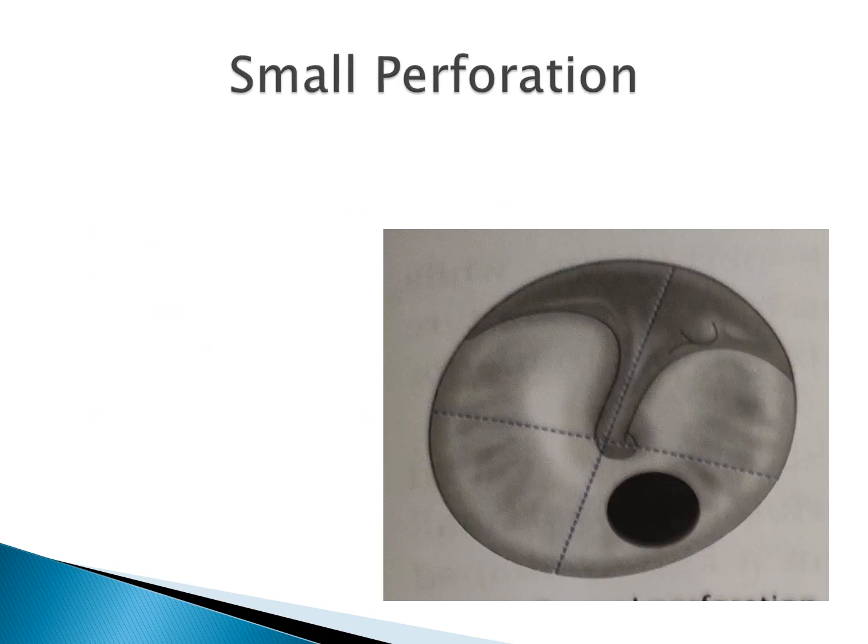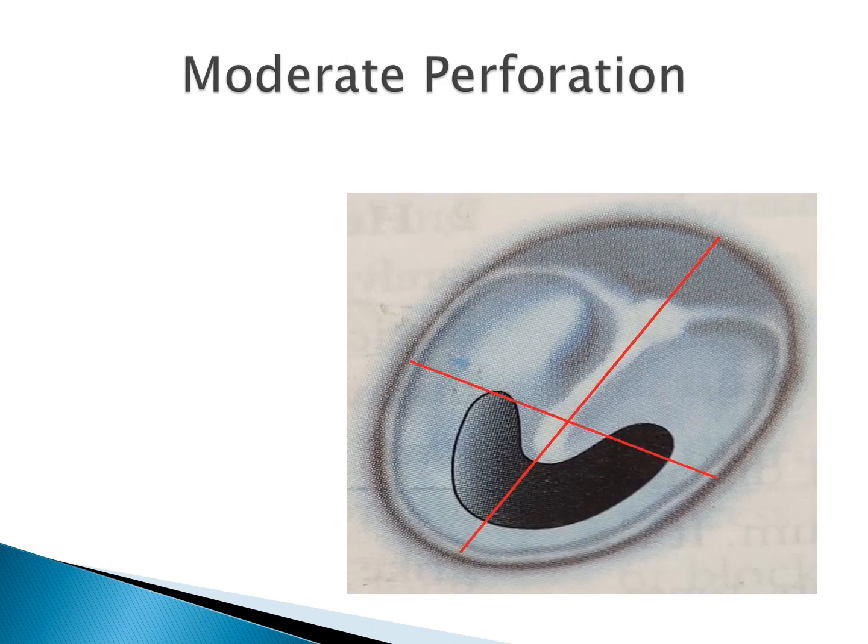So this is an example of a small perforation. Here we can see that there is a small perforation involving only one quadrant. Here it is the anterior inferior quadrant. This is a moderate perforation where two quadrants are involved here, anterior inferior and posterior inferior. So this is a moderate perforation.